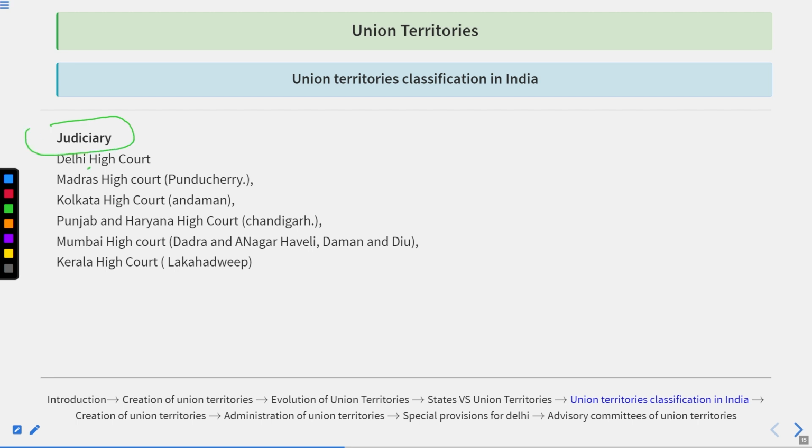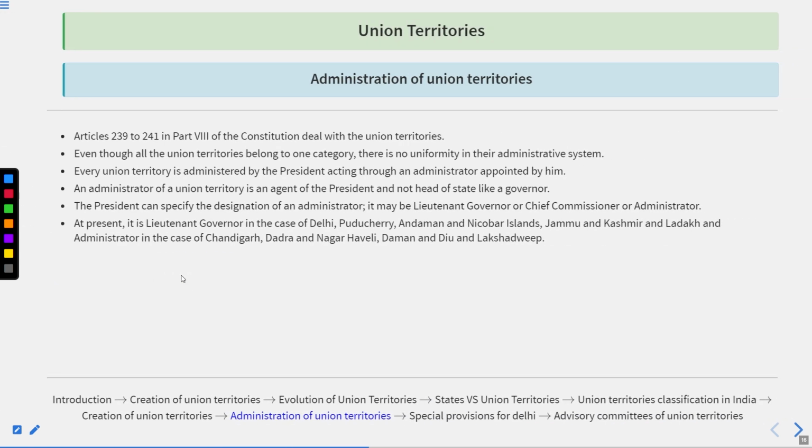If we talk about judiciary, Delhi High Court works for the Delhi Union Territory, Madras High Court for Puducherry, Kolkata High Court for Andaman Nicobar Islands, Punjab and Haryana High Court for Chandigarh, Mumbai High Court for Dadra and Nagar Haveli, Daman and Diu, Kerala High Court for Lakshadweep.